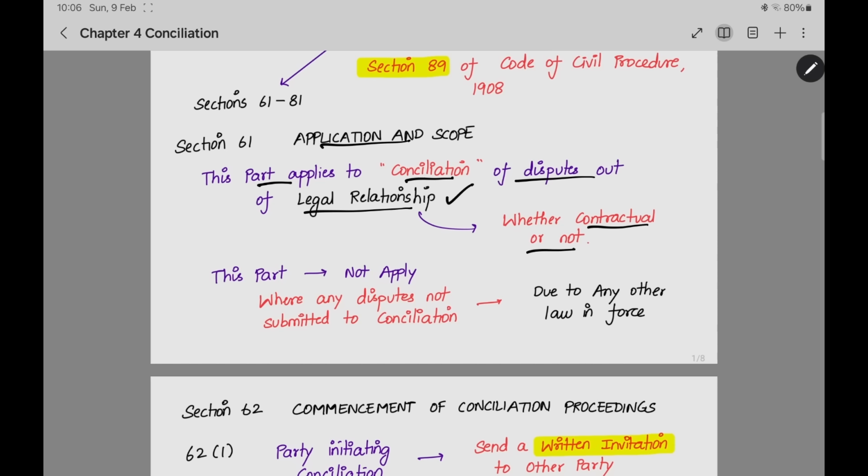There should be a legal relationship, like a lessor and lessee or buyer and seller. Like that, you should have a legal relationship. You should not have an illegal relationship. Whether you have a contract or not, that is secondary. Mainly you should have a legal relationship. It should not be illegal.